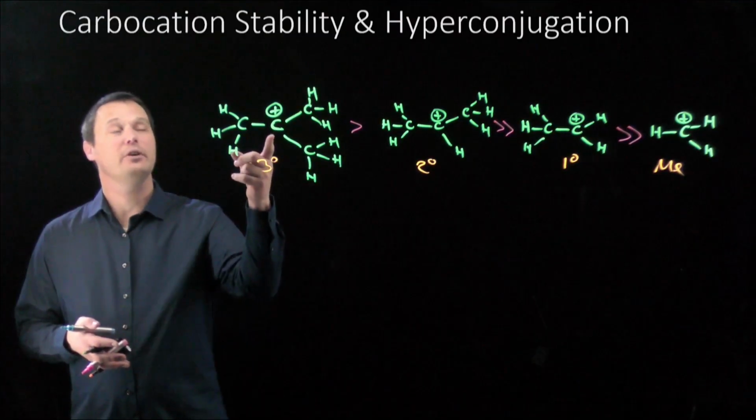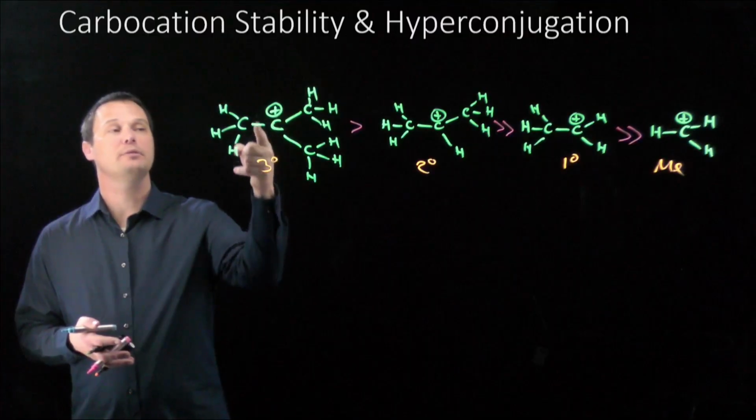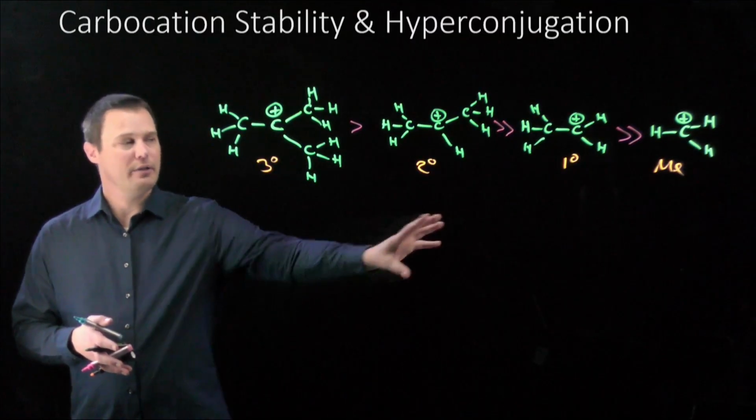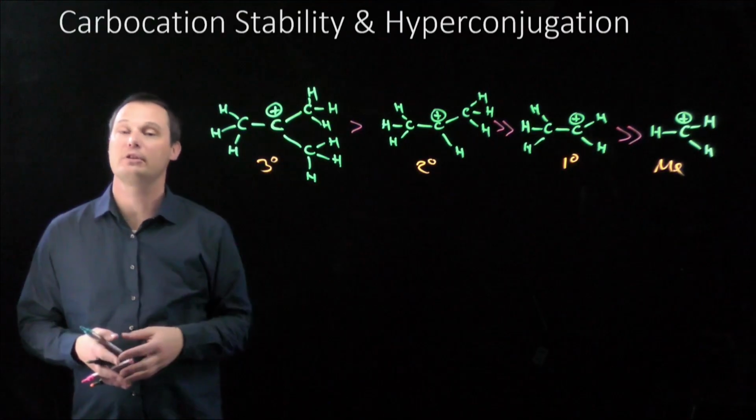Pause the video, see if you can figure out the hybridization of the carbocation carbon, its geometry, its bond angles, and what orbitals comprise this atom. And think about what that orbital picture would look like. Sketch it out if you're able to. I'm going to draw the orbital picture here, so really pause the video because in a second everything's going to flash and all the orbital drawings are going to be drawn out for you.